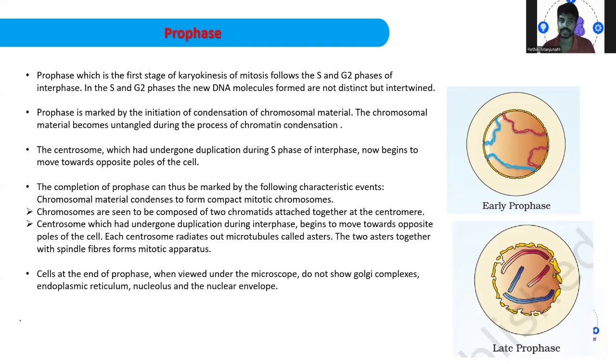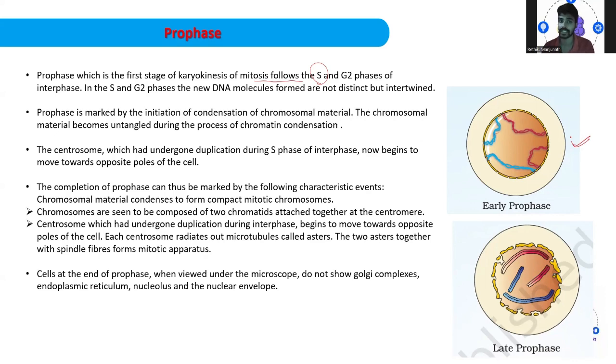Prophase is the first stage of the karyokinesis of the mitosis. After S stage and G2 phase, you will first encounter the prophase. In the S and G2 phase, the new DNA molecules which have been formed are not distinct but intertwined, so that thread-like structure you will be observing.